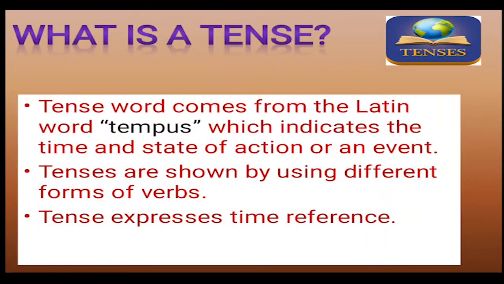So, before we learn about present tense, first we should understand what a tense is. The word tense comes from the Latin word tempus, which indicates the time and state of action or an event. Tenses are shown by using different forms of verbs. Tense expresses time reference. So, children, when we talk about tense, we talk about verbs in different forms. We talk about time. Therefore, tense is related to time and that is related to the verb forms.